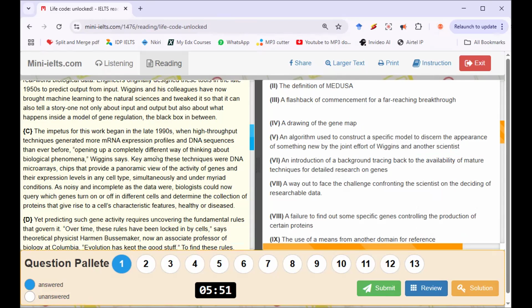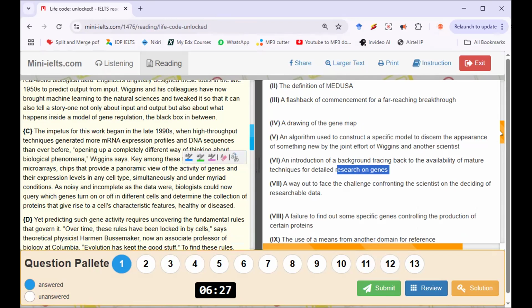Key among these techniques were DNA microarrays. Okay, so this is what they used. Chips that provide a panoramic view of the activity of genes and the expression levels in any cell type, simultaneously and under myriad conditions. Can you see genes showing up here? Activity of genes. As noisy and incomplete as the data were, biologists could now query which genes turn on and off. Well, this talks a lot about what happens with genes, so it connects very well with this issue of research on genes.